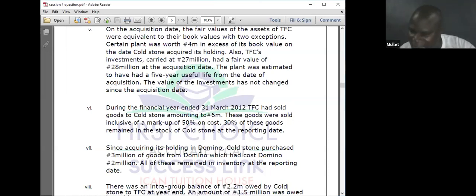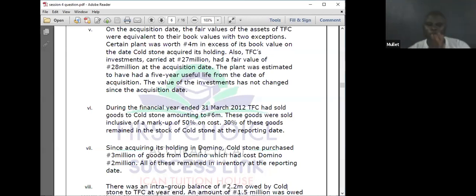But the second leg will not go to the cost of investment, it will go to the consolidated inventory. If associate is the seller, that is what IAS 28 says. Credit consolidated inventory for the figure.